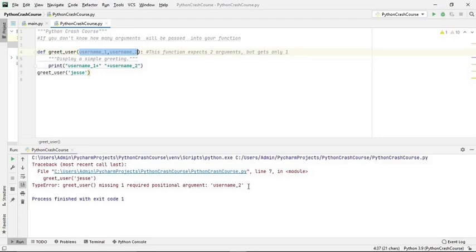So in that situation what to do? What we can do is take one argument and then we can have this star. We don't know how many arguments will be passed, so to avoid that situation, let us take star.